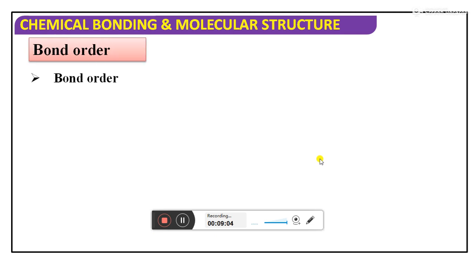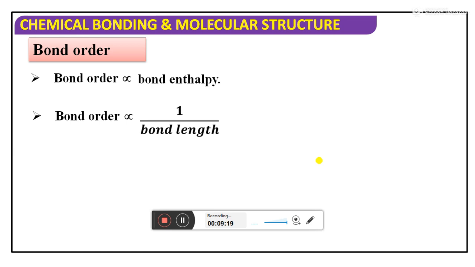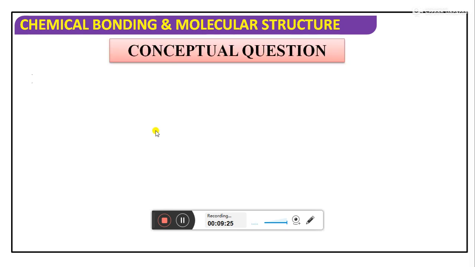So the next one is bond order, which is directly proportional to bond enthalpy. It means as the number of bonds increases, the amount of energy required to break the bonds also increases. Next, bond order is inversely proportional to bond length. The more bonds there are, the less the bond length will be.